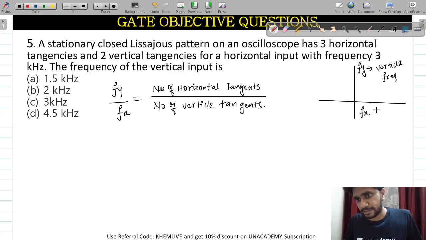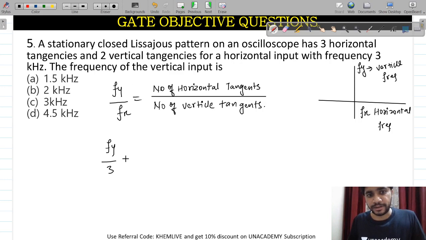And Fx is your horizontal frequency. What is given is 3 kilohertz, your horizontal input frequency.